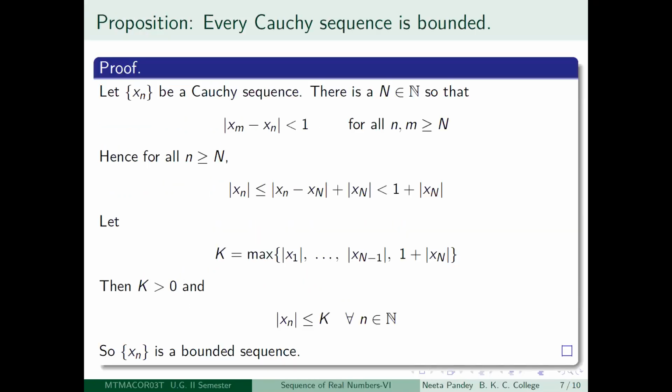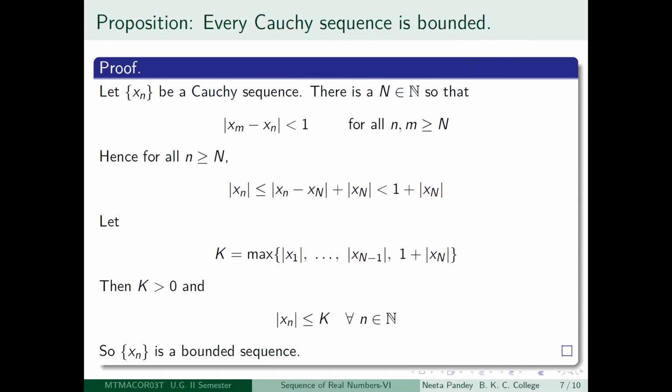Okay. So we will prove two simple results here. The first one is that every Cauchy sequence is bounded. The proof of this result will follow a pattern which we saw earlier also when we proved that every convergent sequence is bounded. A similar type of thing we will do here. What we did for convergent sequences was that since it was converging to a limit, after a term, the capital Nth term, we had given an estimate for every modulus of xn, right?